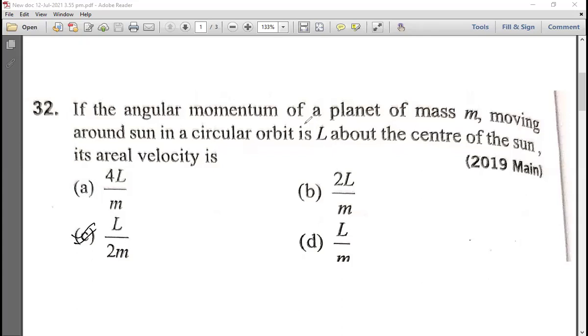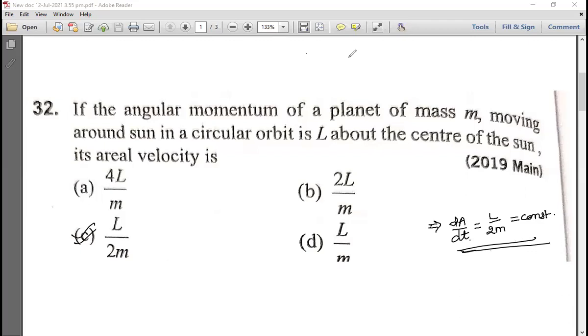2019 only. Understand? It is in the notes. Clear? We have learned this. dA by dt. What we have learned? dA by dt is equal to L by 2m, which is always equal to constant. Yes or no?